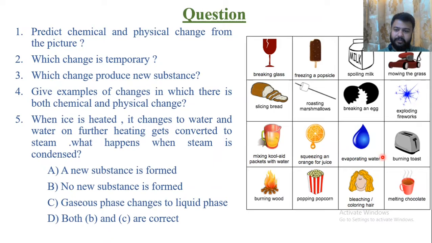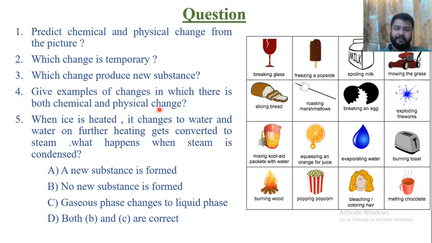Third question, which change produces a new substance? You are correct. Chemical change produces a new substance. Fourth question. Give examples of changes in which there is both a chemical and a physical change. As a hint, I am giving you one example, that is burning of wax.